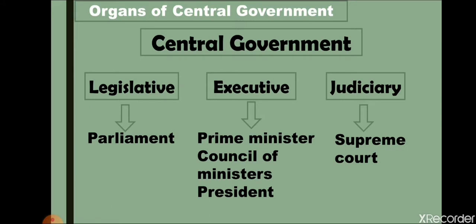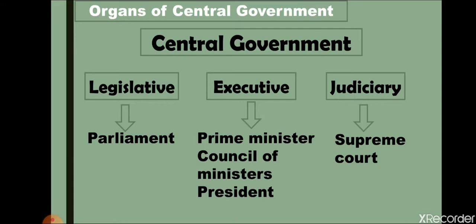Now, as we talk about the organs of the central government, we know that the government has three organs: the legislative, the executive, and the judiciary. In this chapter, we will basically learn about the parliament, which is the legislative body of the central government. Parliament is composed of two houses, as per Article 79 of the Constitution, I'll explain this article to you. The executive body is the Prime Minister, Council of Ministers, and President.